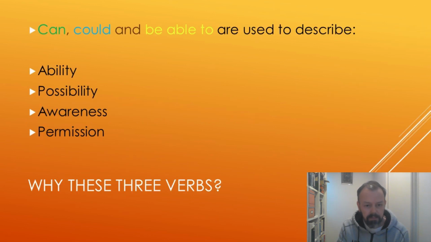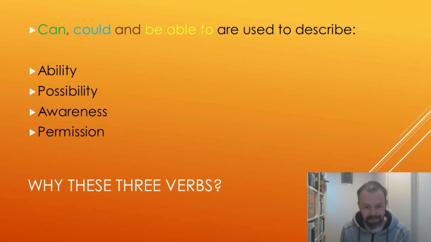So basically, can, could, and be able to have four uses. Some of them are used for all of these things. Some of them are used for a few of these, but none of them are used in all of these situations. That is ability, possibility, awareness, and permission.